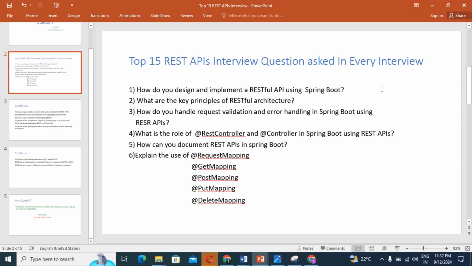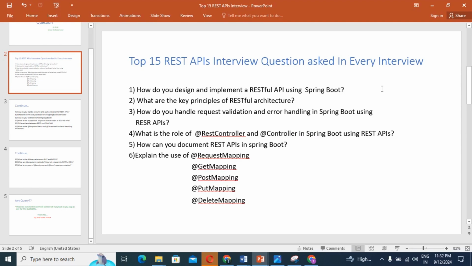Guys, question number 6. Explain the use of different types of annotation in our REST API. I am first explaining what @RequestMapping is and what it does in our implementation. @RequestMapping is a versatile annotation that maps HTTP requests to handler methods. It can be used to specify the HTTP method, URL pattern, and other attributes. It is often used at the class level to define a common base URL.